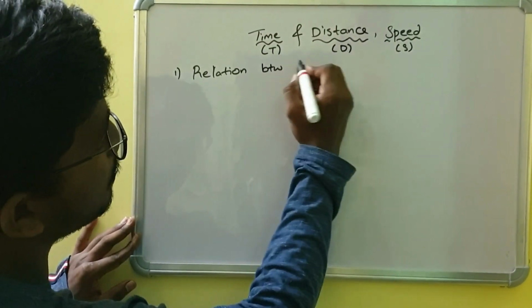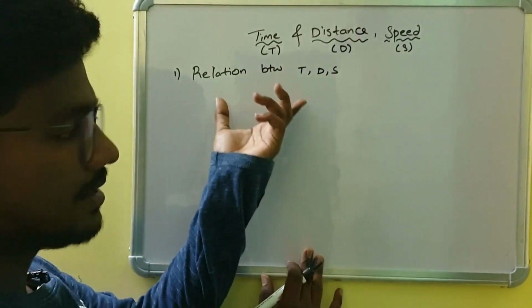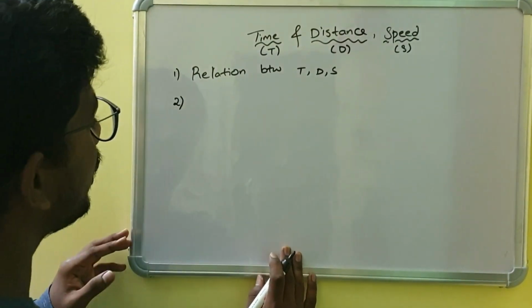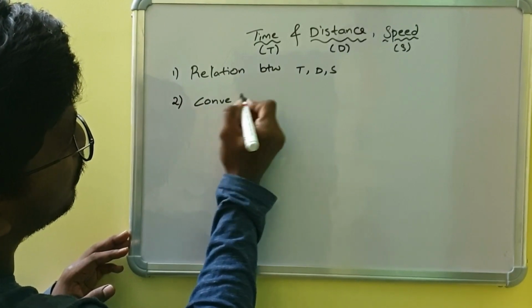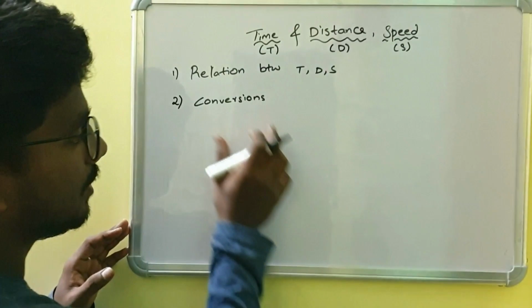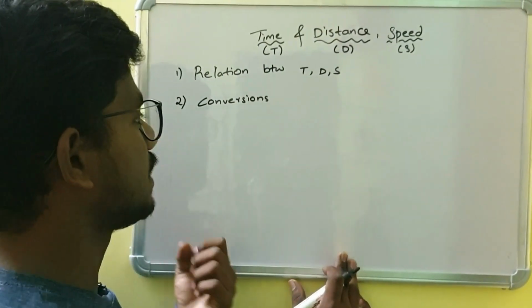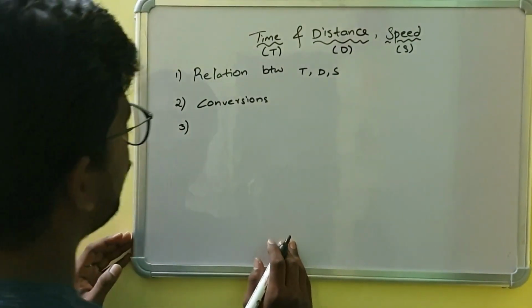And later we are going to discuss conversions. Conversions is also important in this concept. Conversions is nothing but converting kilometers per hour to meters per second or meters per second to kilometers per hour, like that. And the third important point is